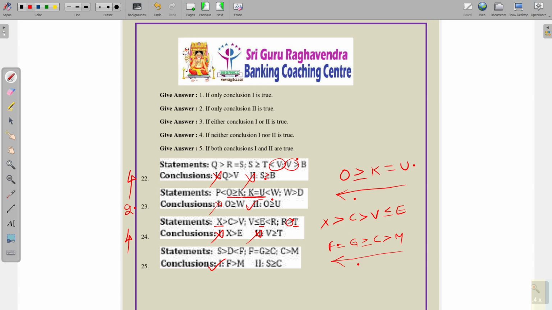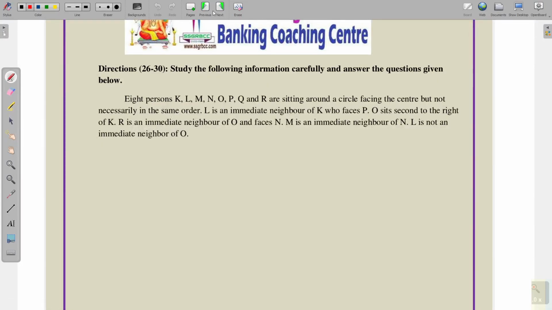Coming to conclusion 2, S greater than or equal to C, after S we have only greater than, but here we have greater than or equal to, so that definitely does not follow. Only conclusion 1 follows. So 22nd option 4 is the answer, 23rd option 2, 24th option 4, and 25th only conclusion 1 follows. Going to the next one, 26 to 30.